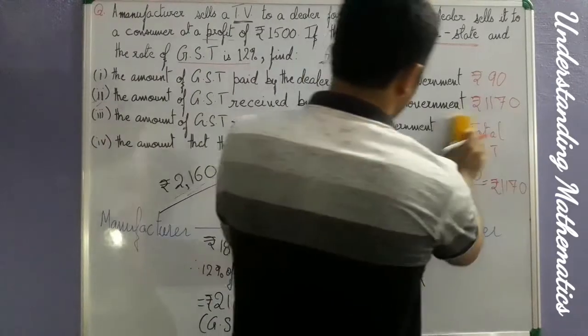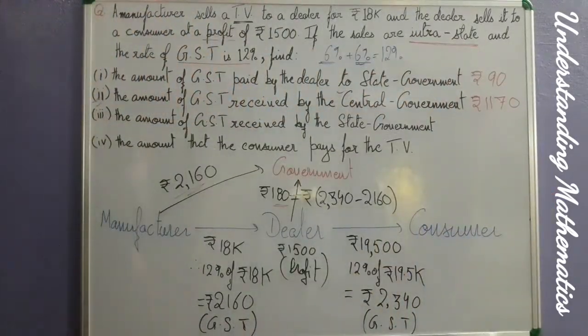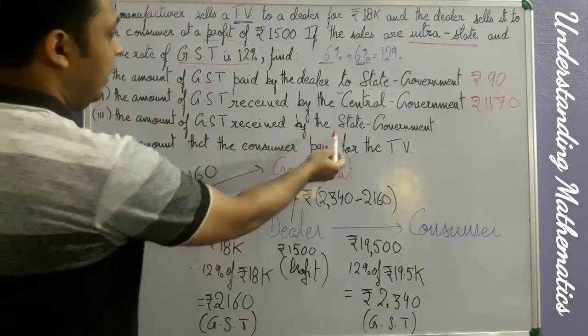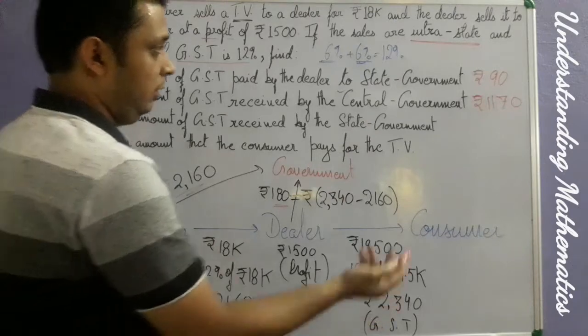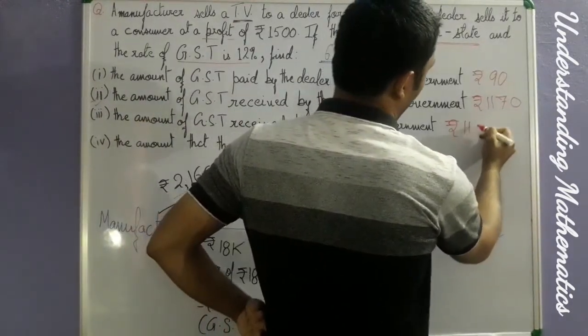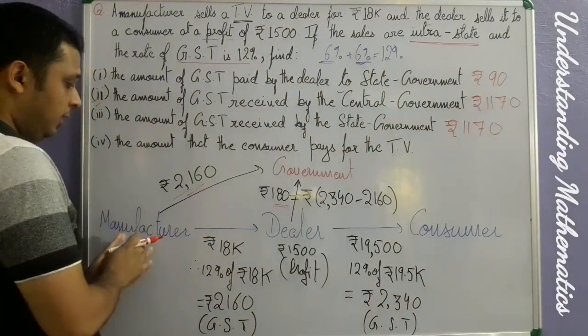Now let us proceed towards the third part, that means the amount of GST received by the state government. You know what can be the answer? The answer will be the same, isn't it? It will be 1170. Why? Because total GST collected by the manufacturer